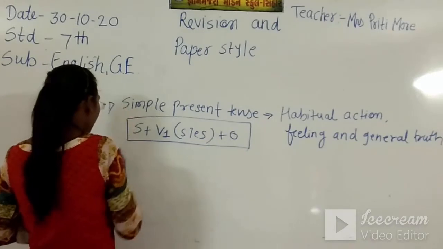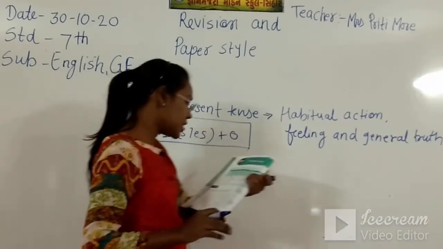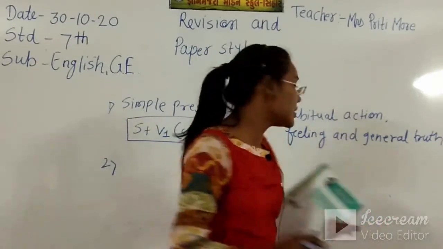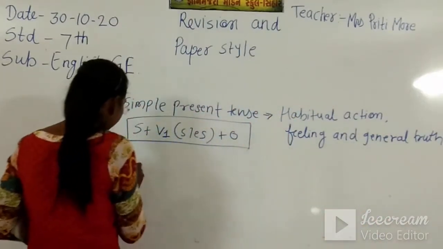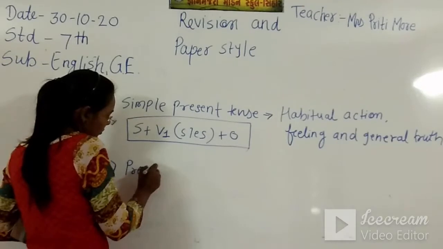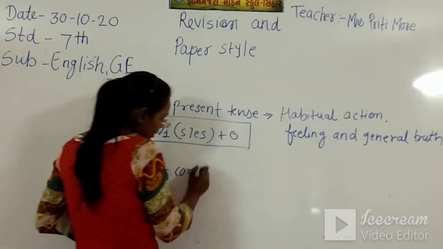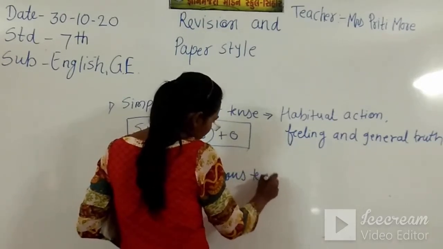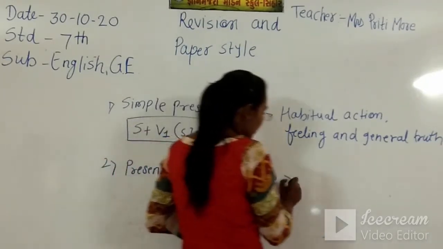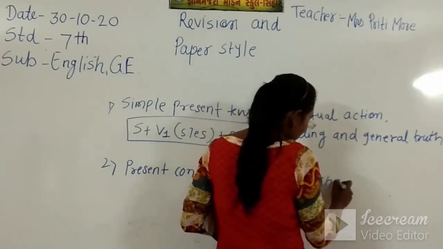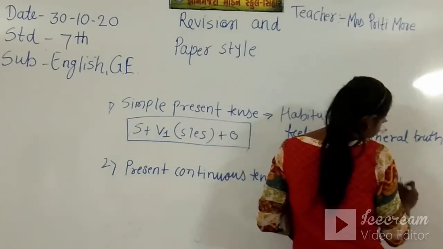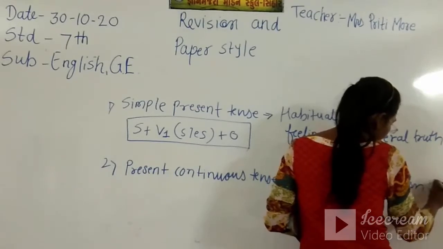Now we use the present continuous tense to show that the action is happening.